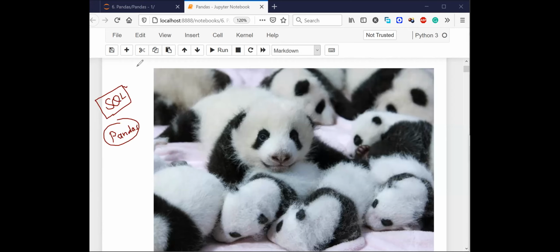In SQL, we need databases. In pandas, you can use it even on an Excel file. You have normal Excel files and CSV files on your computers. You can also use pandas on top of database files, or on top of any sort of files. We are going to learn how to use Python and pandas to manipulate and handle the data, how to manage the data.